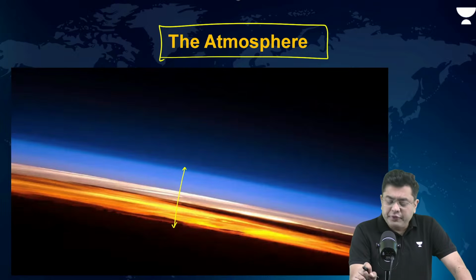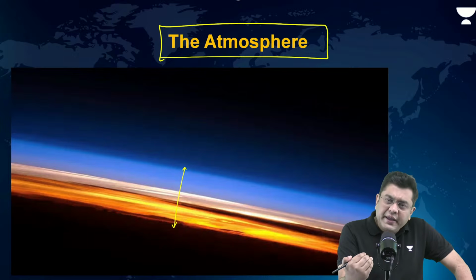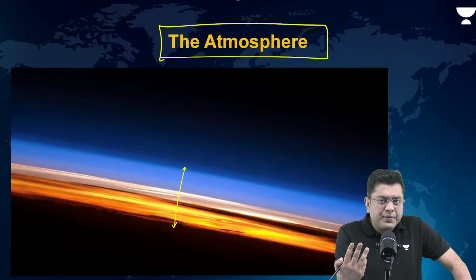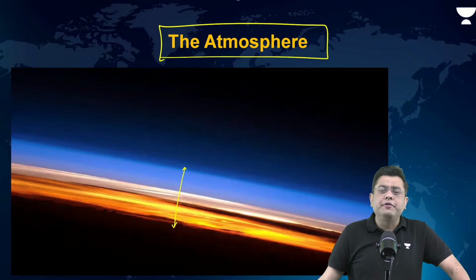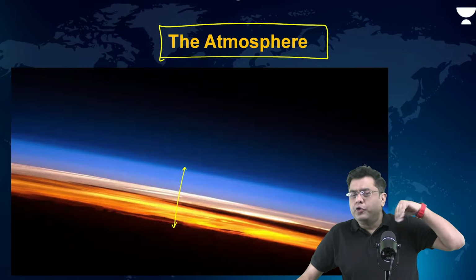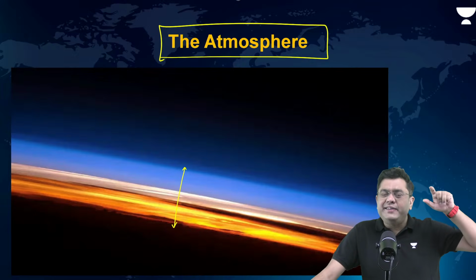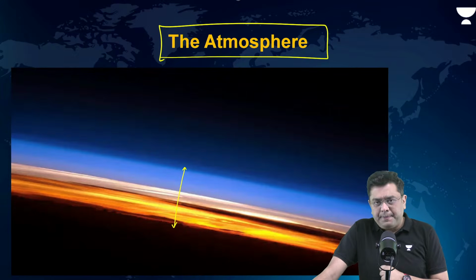Now, this atmosphere, you will observe, is quite thick, right? It can extend up to thousands of kilometers. But the gases closer to the Earth's surface become very thin as you move higher up.